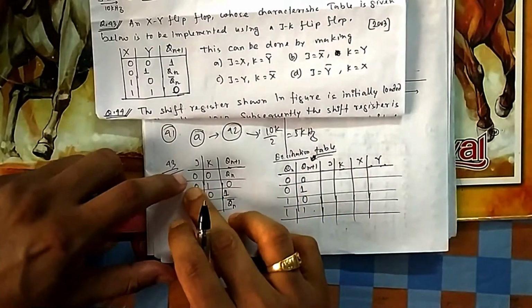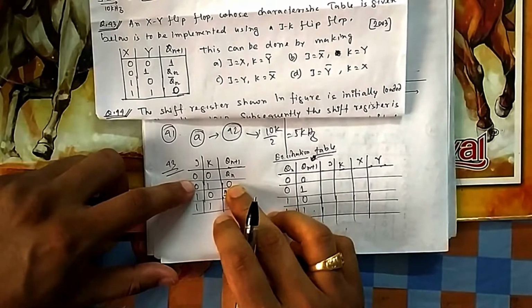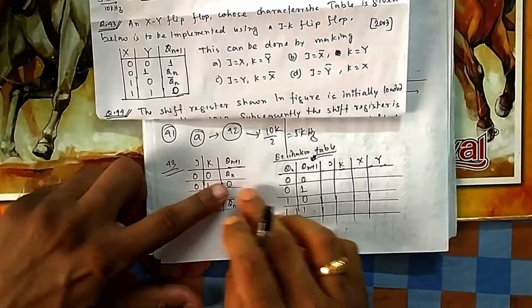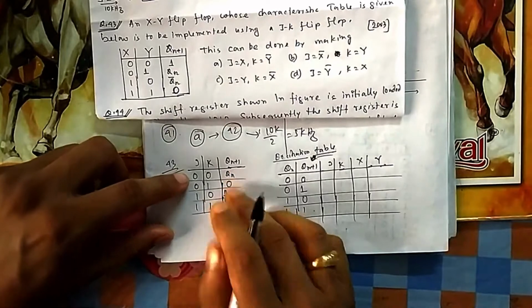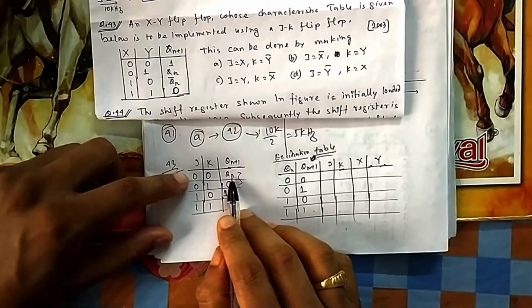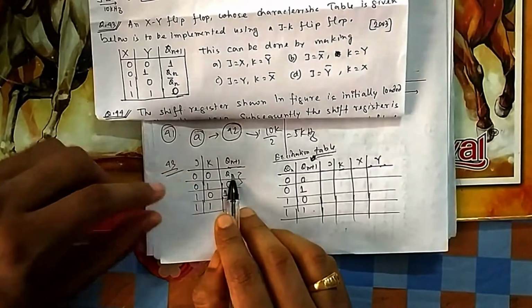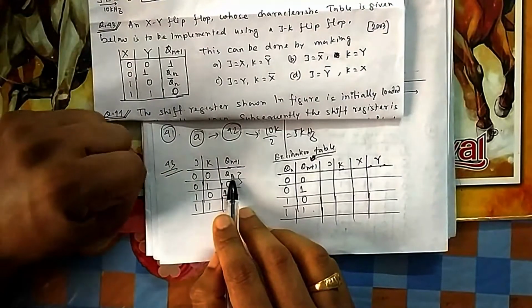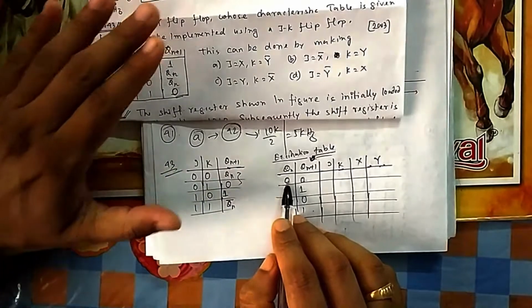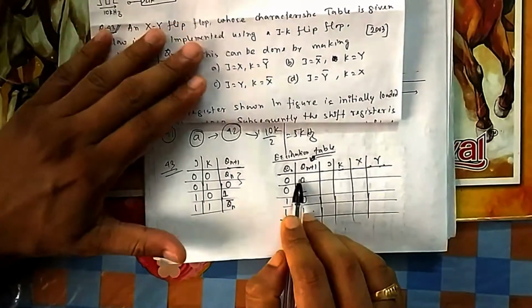So what should J be? If J is 0, then your output becomes 0. You can see 0, 1 in this case, so 0. This other case is also possible here. Why? Because Qn is also 0. So the next state will be Qn. If it is 0, 0, then what happens? It holds the state. But here what is the state? 0. So it will hold it at 0.